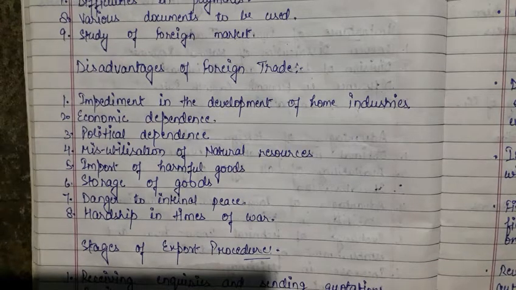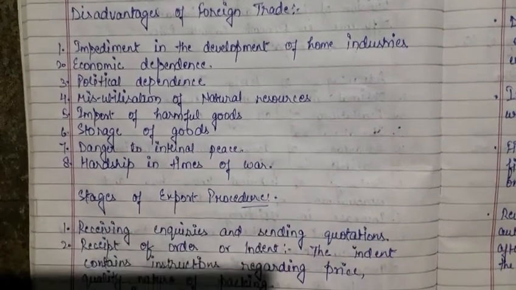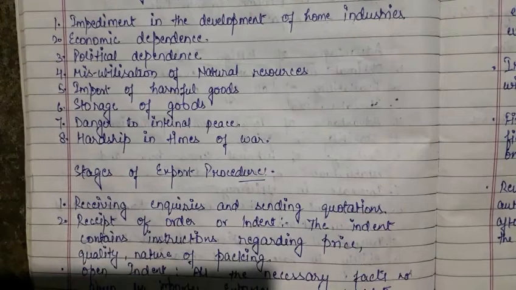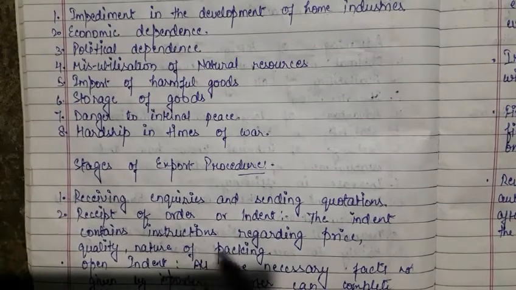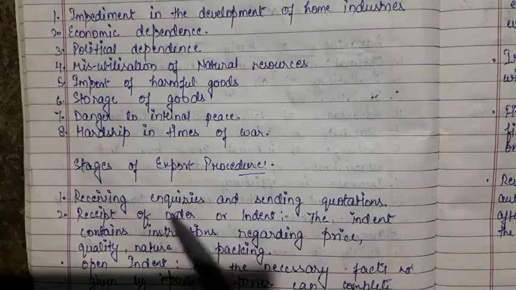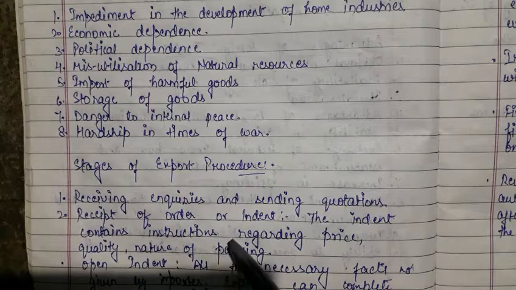Now, the most important thing of the chapter is the stages of export procedure. What are all the procedures that we need to do before completing our export procedure? The first thing is that we have to receive inquiries and send quotations. We will receive inquiries from the companies which need our products, and we will send our quotations.